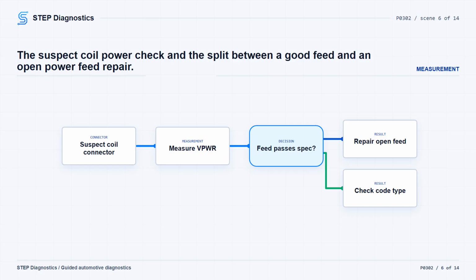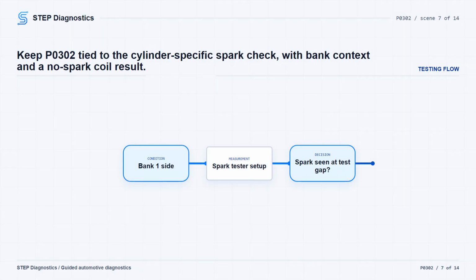On this 6-cylinder engine, use the bank logic to decide whether the concern is on bank 1 or bank 2. P0302 is on the bank 1 side. If the diagnostic pairing calls for a bank-to-bank component confirmation, move the suspect coil, spark plug, and fuel injector with the matched opposite bank components. Reassemble the vehicle and drive it to see whether the misfire moves. If that pairing is unclear, pause, recheck the earlier diagnostic path, and avoid guessing.